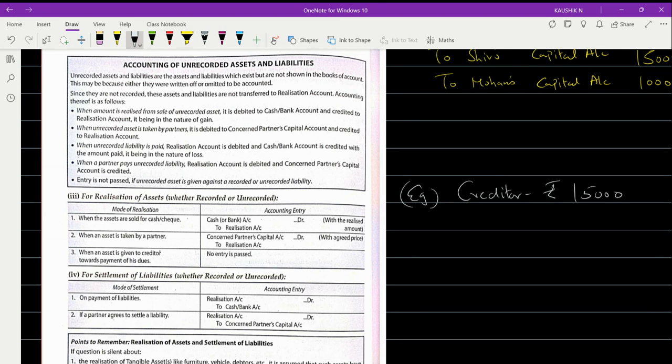And this creditor has taken over an asset, that is stock, which is valued in your books at rupees 20,000. In your books the stock is recorded at 20,000, but the creditor has taken away this stock worth 20,000 for his 15,000 rupees due. Okay, settlement. Then you won't pass any entry. No entry to be passed.